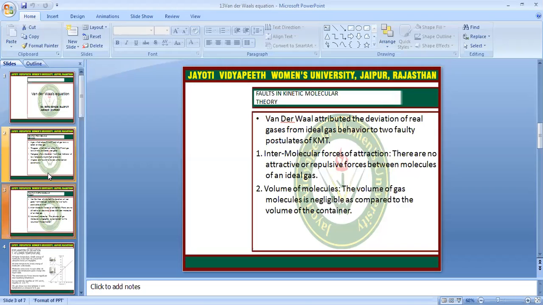Van der Waals attributed the deviation of real gases from ideal gas behavior to two faulty postulates of KMT: intermolecular forces of attraction and volume of molecules. Intermolecular forces of attraction: there are no attractive or repulsive forces between the molecules of an ideal gas. So there is no force between ideal gas molecules. Volume of molecules: the volume of the gas molecules is negligible compared to the volume of the container.